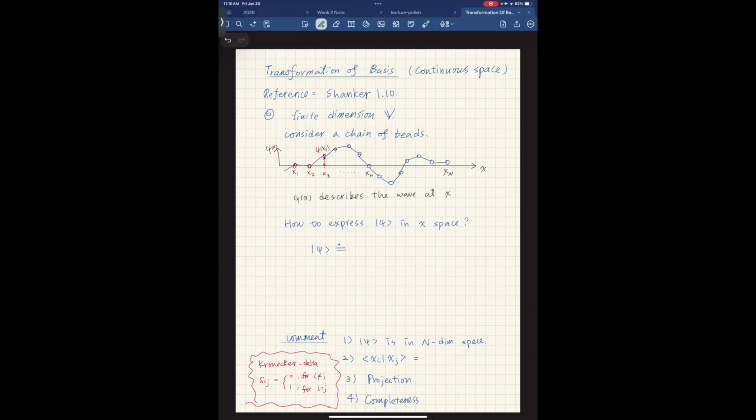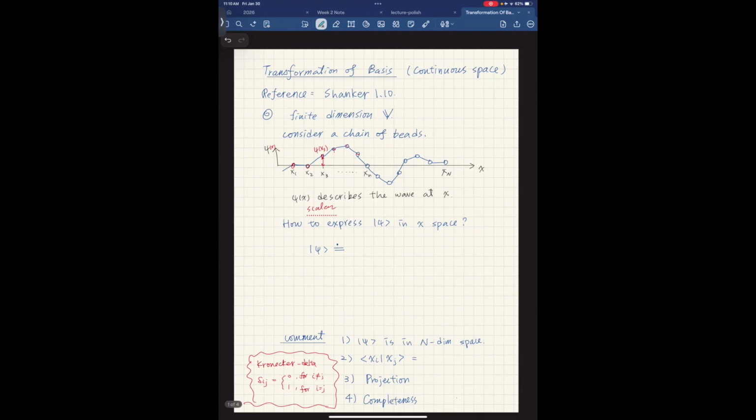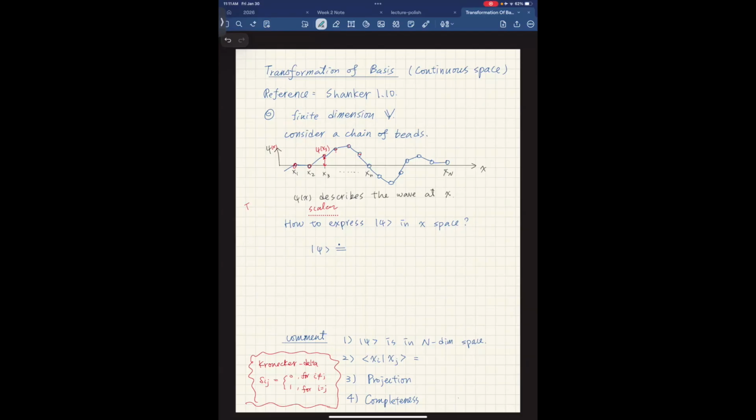This x3 is not a vector here, technically. It's a scalar. It describes the wave that's propagating in the x position. Okay, so how do I really describe this wave? One idea here is a trick that we like to use when we want to discretize something. When we treat the continuous, this is one of my common tricks.